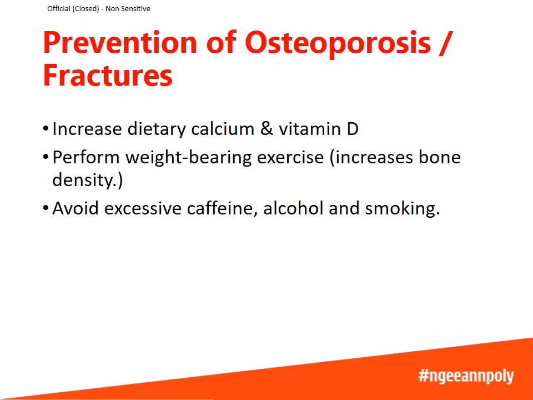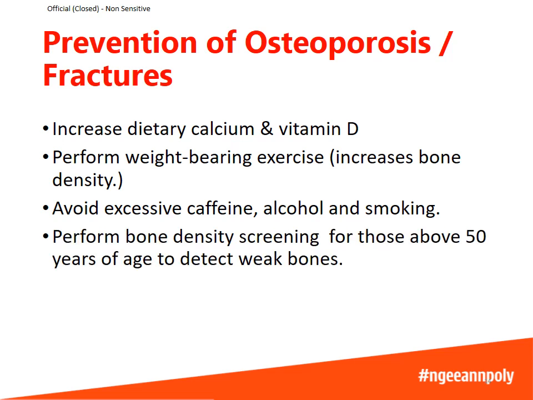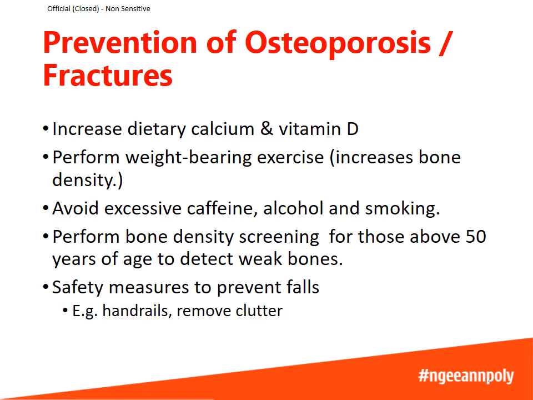There are some things that can be avoided, like excessive caffeine, alcohol, and smoking. For those above 50 years old, it's good to do a bone density screening so that any osteoporosis can be detected early. And for those who already have osteoporosis, some safety measures can be done to prevent falls.